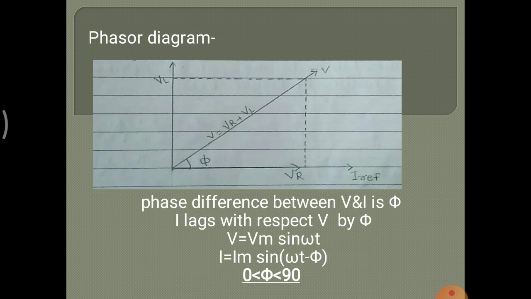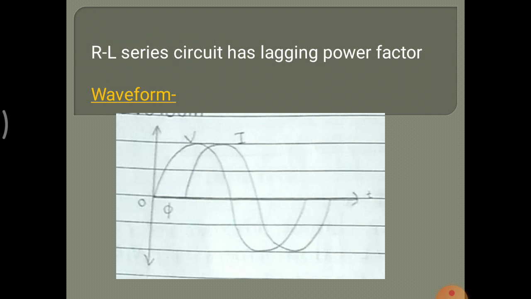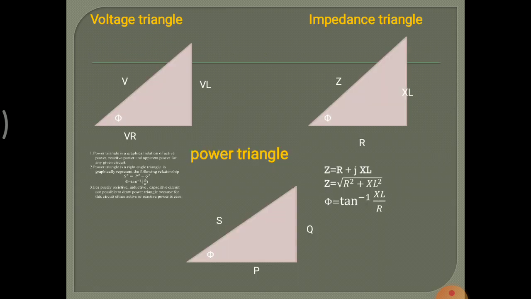Phasor diagram for RL series circuit. The phase difference between voltage and current is phi. I lags with respect to V, so V is leading and I is lagging. The RL series circuit has a lagging power factor because I lags V by angle phi. In the waveform, we can see the voltage waveform starts from 0 and the current waveform starts after phi angle. So the current waveform starts after the voltage waveform, so current is lagging and so the power factor is lagging.